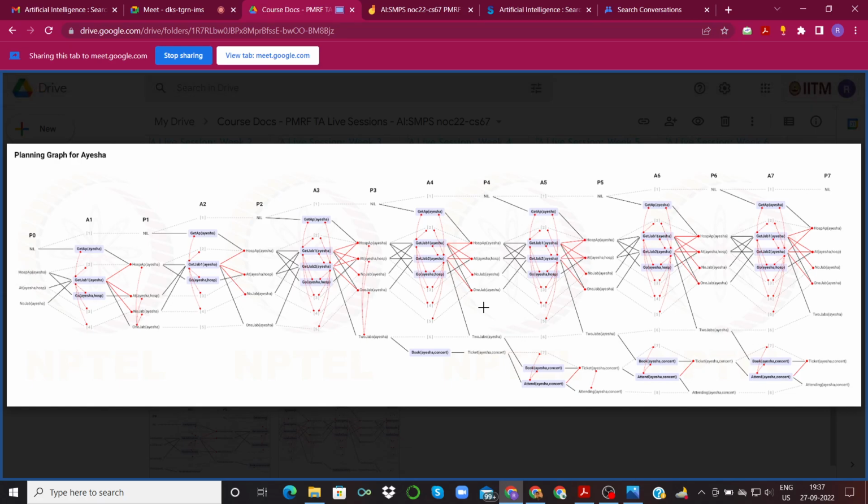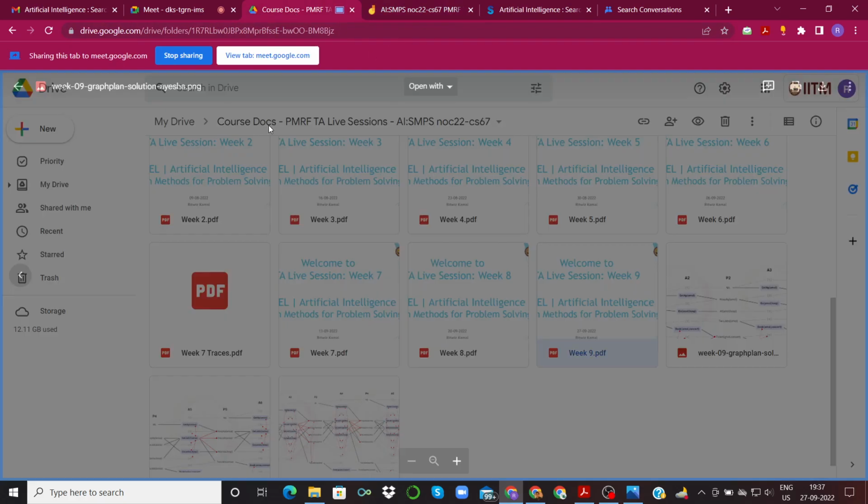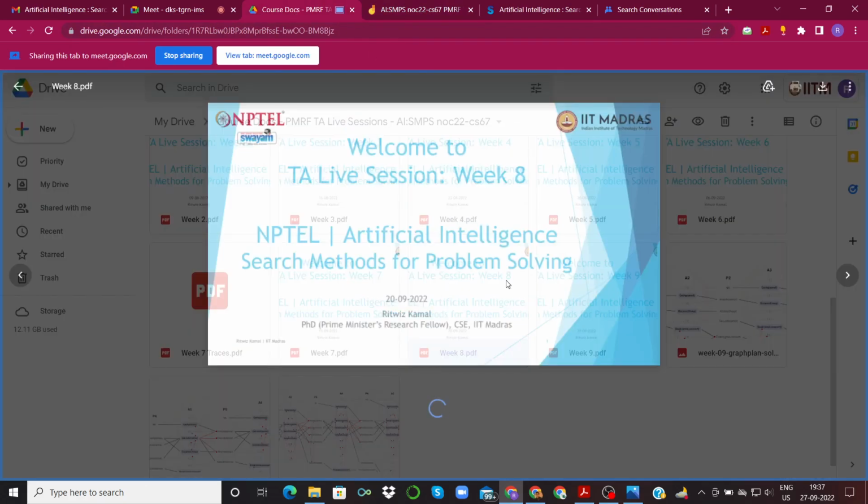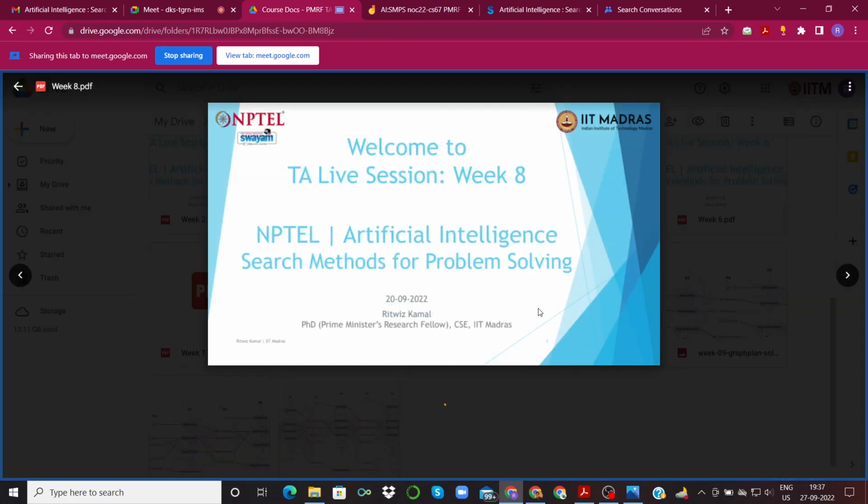Okay, so once you find a plan using your GraphPlan approach that we just discussed, you can cross-check it with the optimal plan that we discussed for the exact same problem in the previous week's live session. If you remember, in the previous week also we discussed the optimal plans. Let me just show it to you for ready reference.